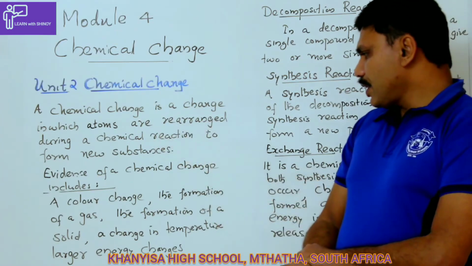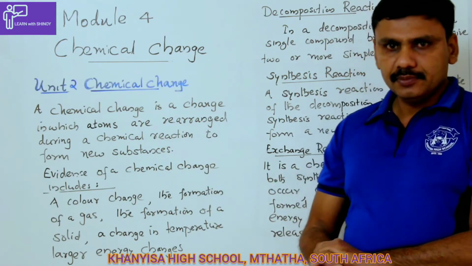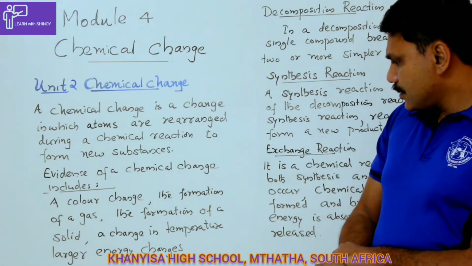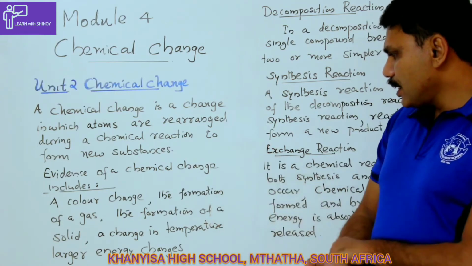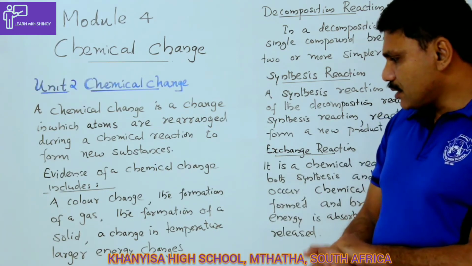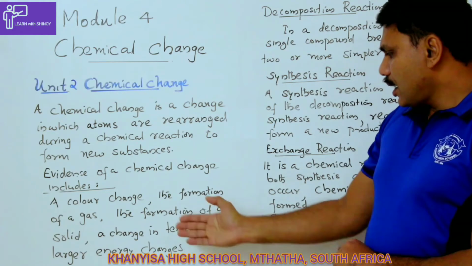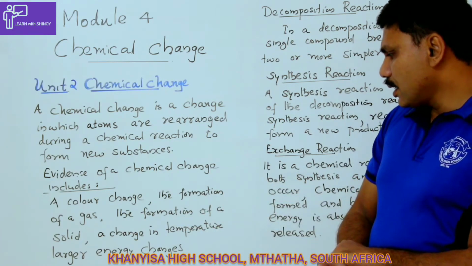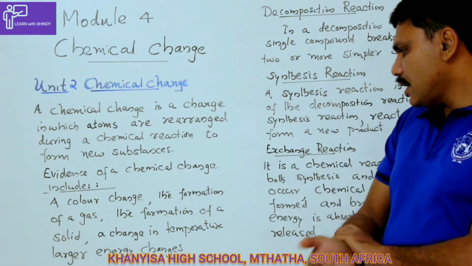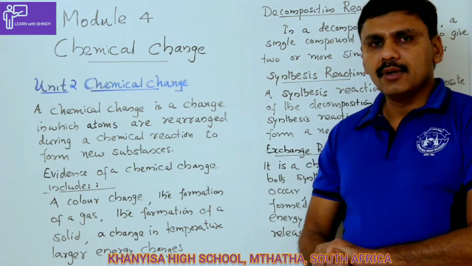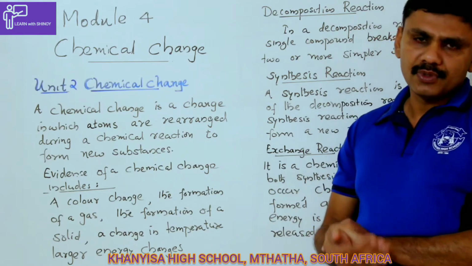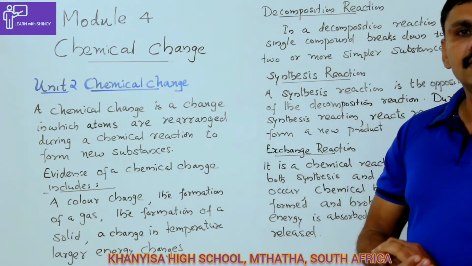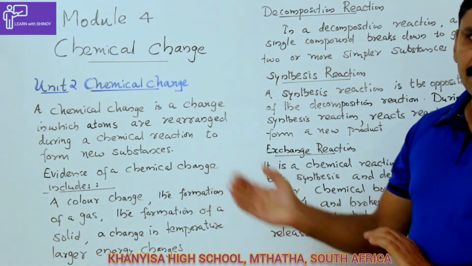Some of the evidence of a chemical change include a color change, the formation of gas, the formation of a solid, that is a precipitate, that is a precipitation reaction, a change in temperature, larger energy changes. So a change in temperature occurs because of the release or the absorption of heat energy. So when a chemical reaction takes place, these are some indications.